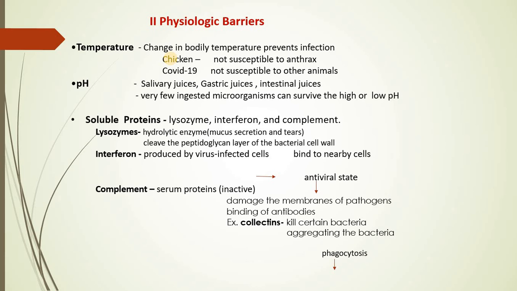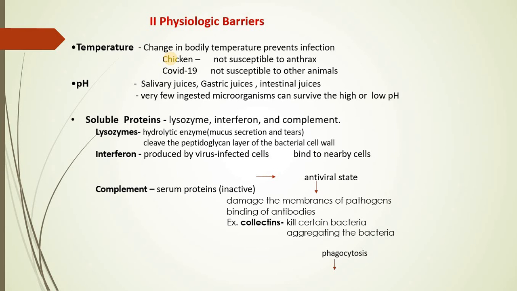It is only because probably the optimum temperature of the human body helps to flourish the COVID-19, whereas the bodily temperature of other organisms present in your vicinity does not give the optimum temperature for the development of COVID-19. And that's the reason the other organisms are not showing any kind of infection against COVID-19. I hope it is clear to you.